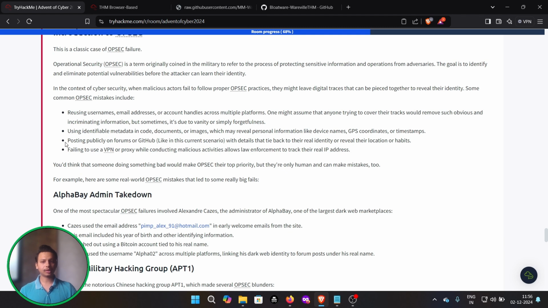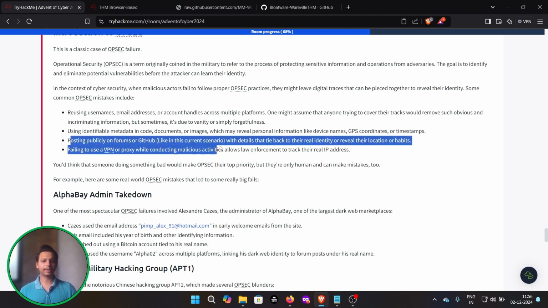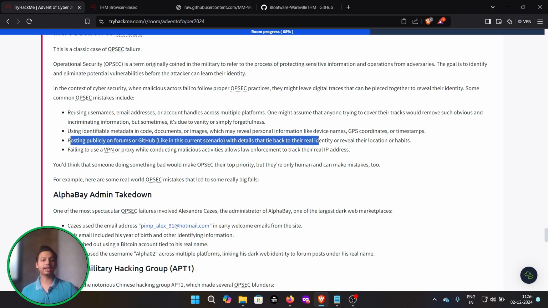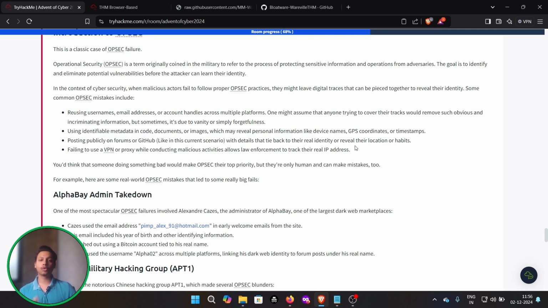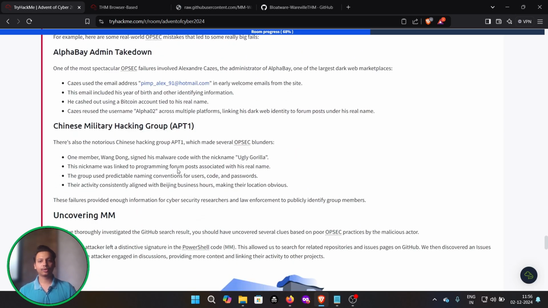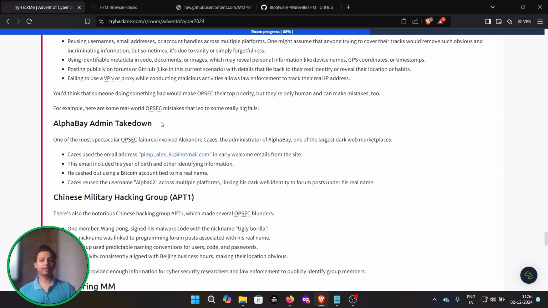So posting publicly on forums and GitHub-like scenarios will give details that tie back to our real identity or reveal our locations or habits. In this way, here are examples of real-world OPSEC mistakes that have been made. That is the Qooof takedown.